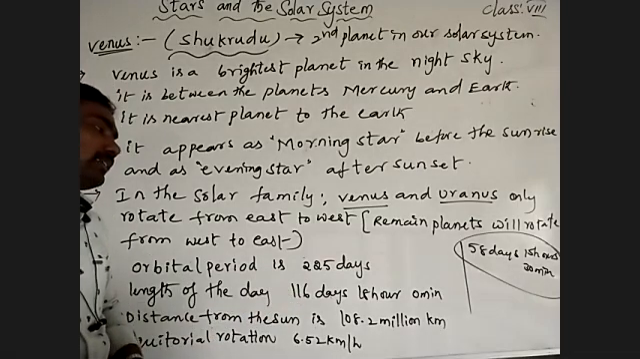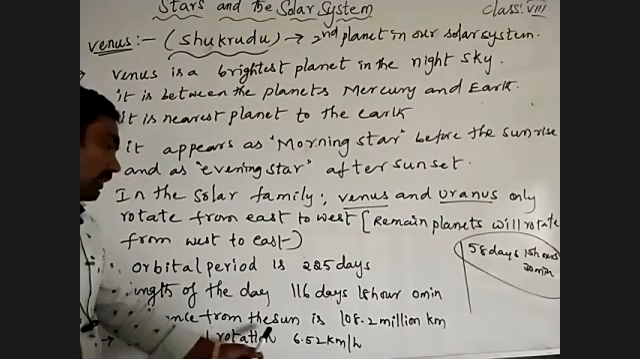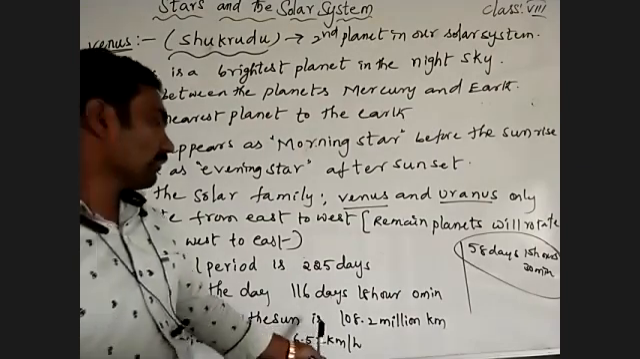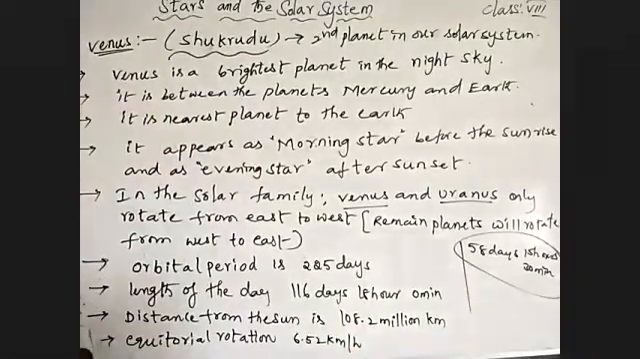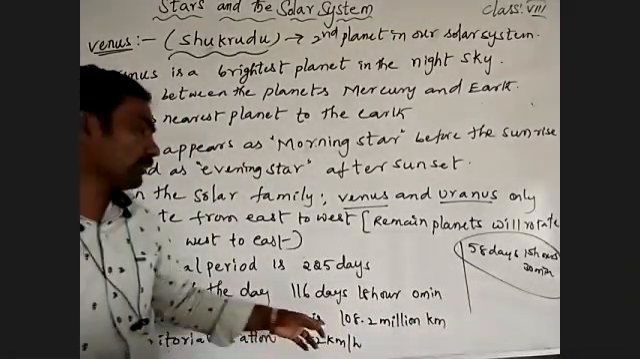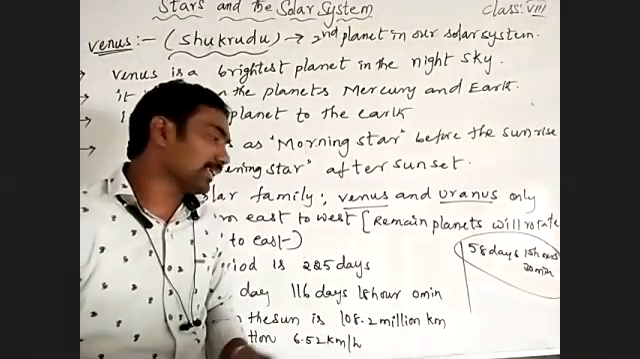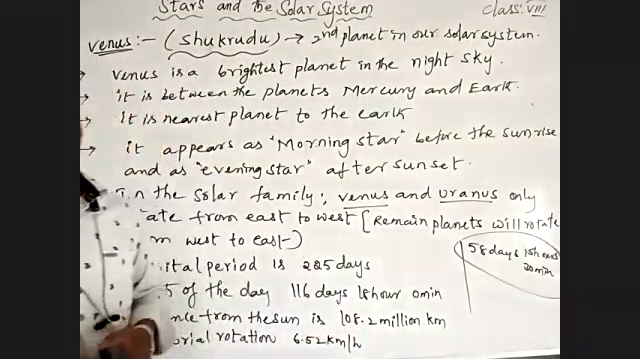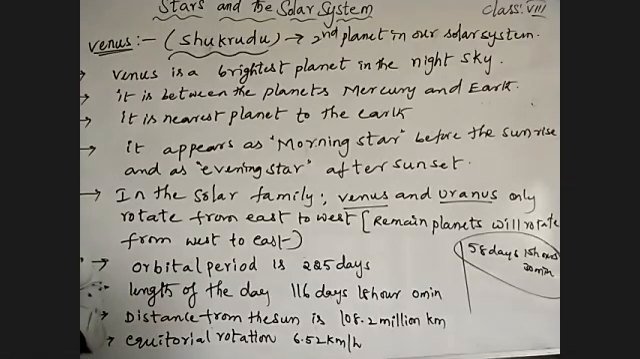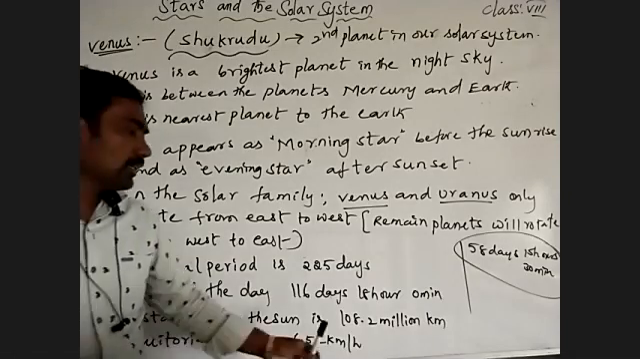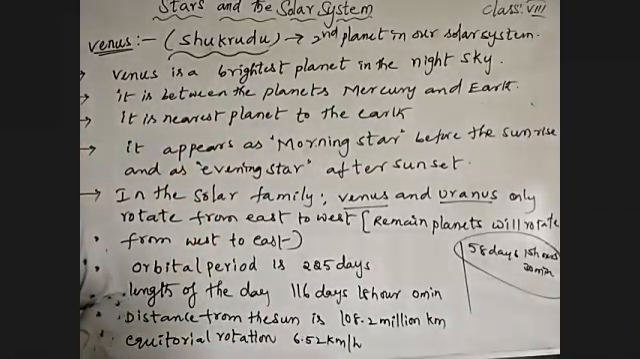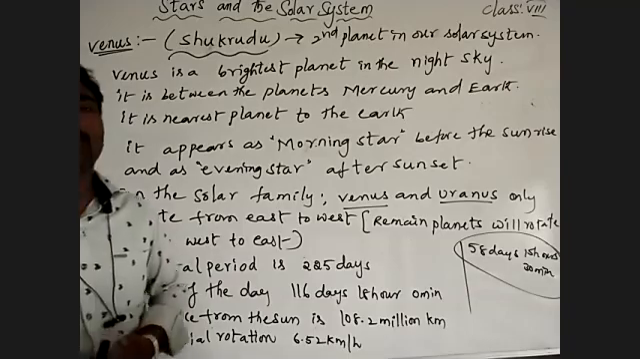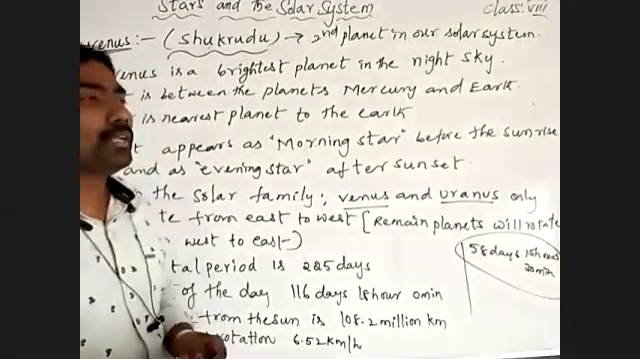Distance from the Sun to Venus is 108.2 million kilometers, approximately 110 million kilometers. From the Sun to Earth is 150 million kilometers, which means just 40 million kilometers from Venus to Earth. How much distance from Venus to Earth? 40 million kilometers.